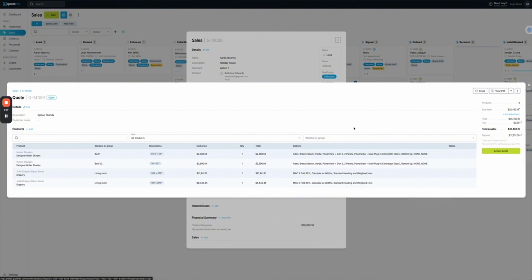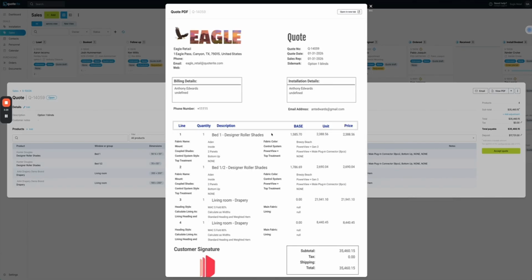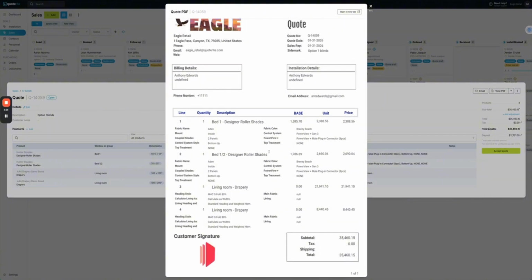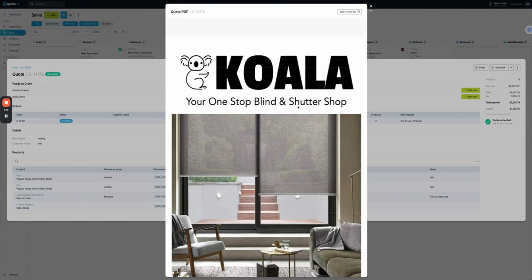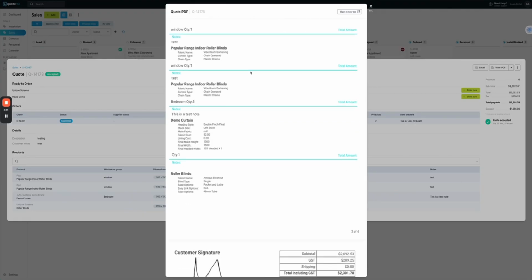Let's have a look at the quote for this one. So if we wanted to view the PDF, this is one option. Now our system comes with a custom PDF generator, which is something that we build for you. So effectively any look or style that you would like, we can offer in the system. So this is just one type that we've got. And for example, here's another one. So this is just another demo one we set up with a nice cover page, but you can see a totally different layout and view.